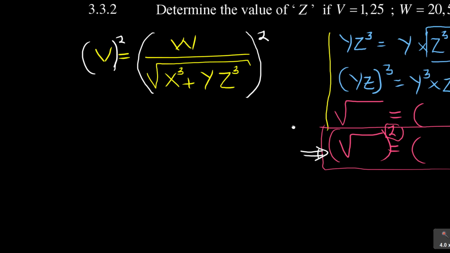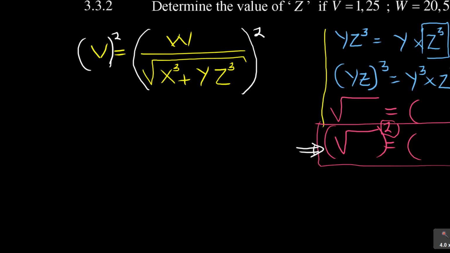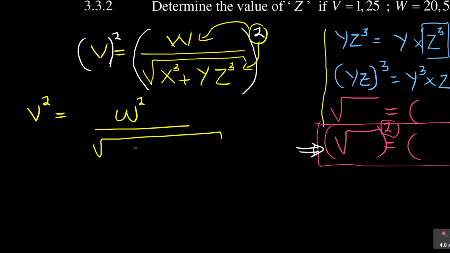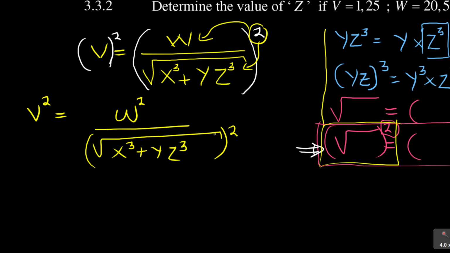This means I now have v squared is equal to w squared over the square root of x cubed plus y z cubed, to the power of 2. That's how the square root falls off.